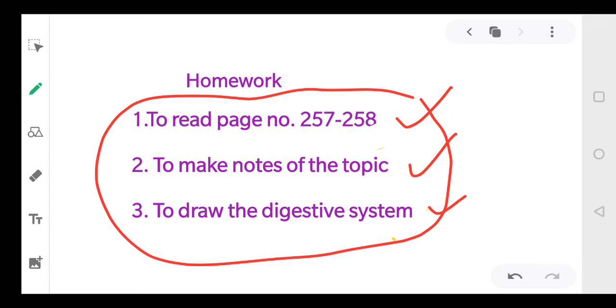And see students, it might be possible that you may not have your books with you. So I would request you can download the NCERT app. Right, there is an NCERT app which has all the chapters. You can download chapter number 1, and if needed, you can ask me. I will also download and send it to you. So please, it's a request. Complete your work and send it to me. Give a notification to me. Click a photo of your homework and then send it to me on my personal number.